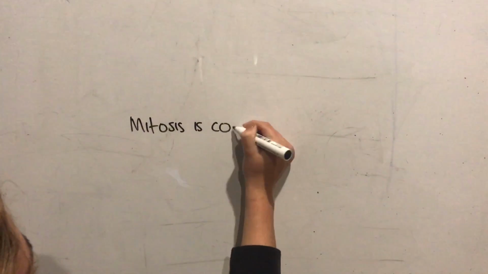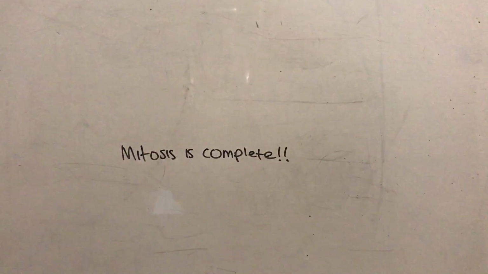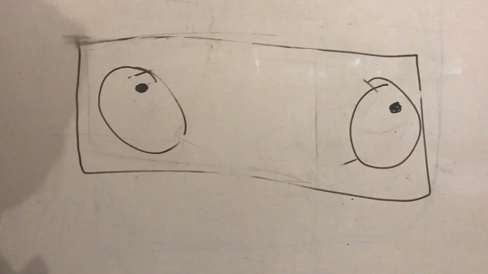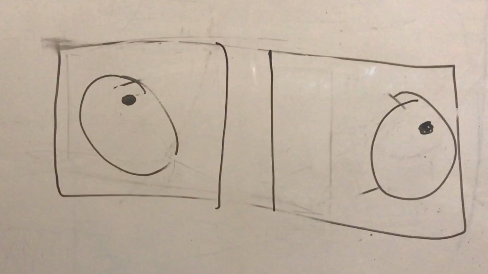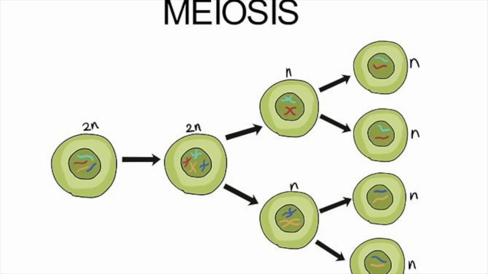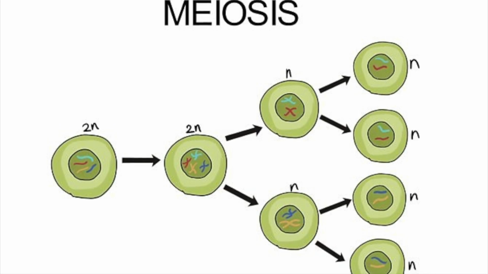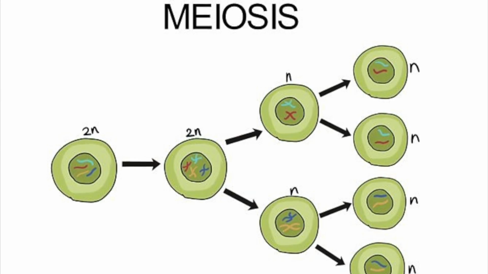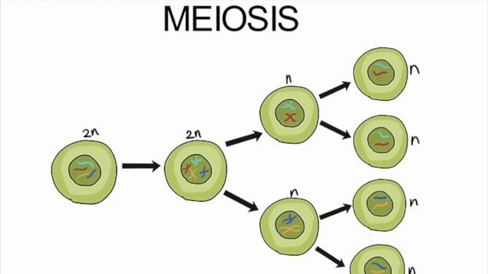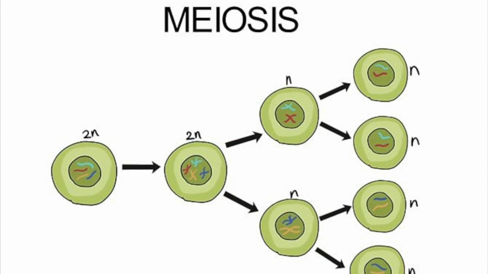After telophase, mitosis is complete and cytokinesis initiates. Cytokinesis is the activity which pinches the membrane in and bisects the cytoplasm in half, resulting in two individual cells, containing all the organelles that the original parent cell had. Meiosis is a type of cell division occurring in sexually reproducing organisms, where two successive nuclear divisions take place, resulting in four haploid gamete daughter cells, each containing half the number of chromosomes of the parent cell.